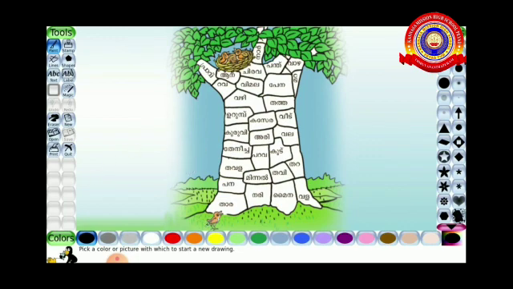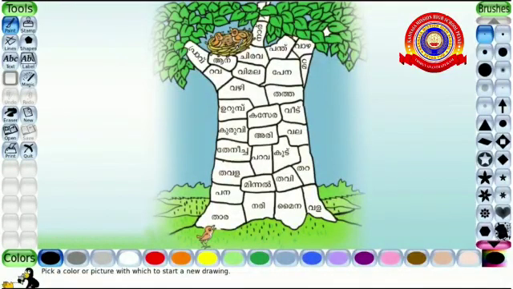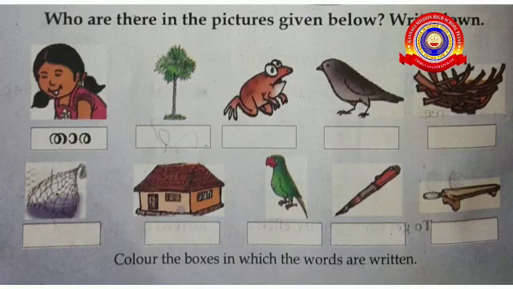Can you see the little bird? Yes, you want to show the way to the little bird to reach the nest. Okay. Dear children, can you see the pictures here? Yes, you want to write down the name of each picture and color the box in which the words are written. Okay. Dear students, all of you open your IT text and write down the names.